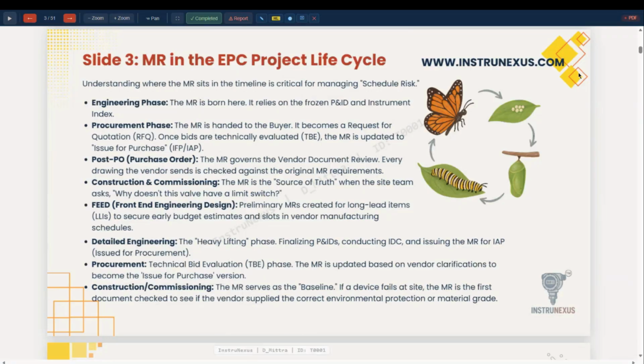It all depends on the project requirement. So procurement, technical bid evaluation, vendor drawing review, the purchase logistics, the dispatch logistics, the delivery monitoring, and inspection and testing, all these things are a part of the procurement team. And in construction and commissioning, the MR serves as the baseline for device failure at site. The MR is the first document checked to see if the vendor supplied the correct environmental protection or material grade, or whether any components are missing or not.